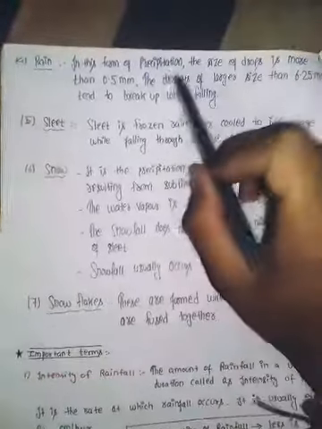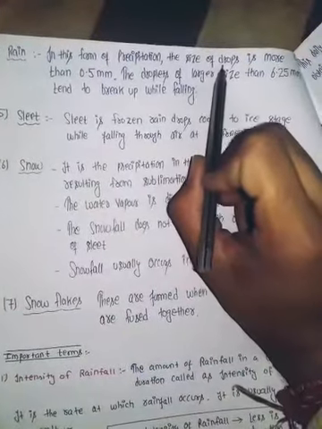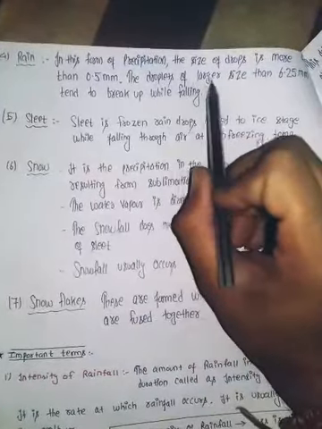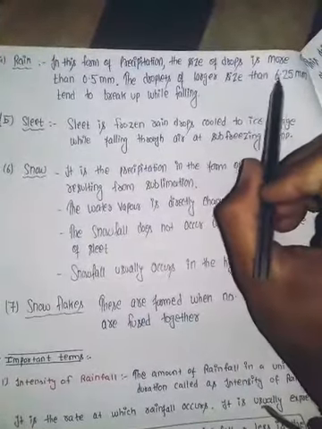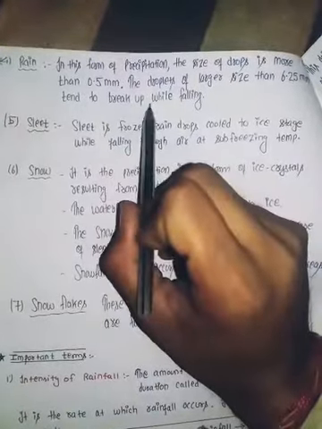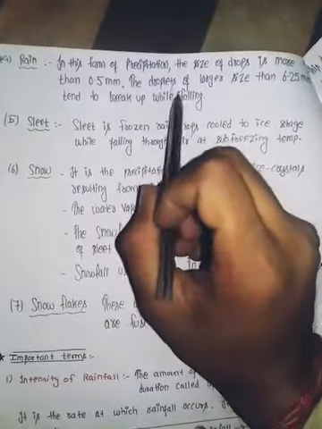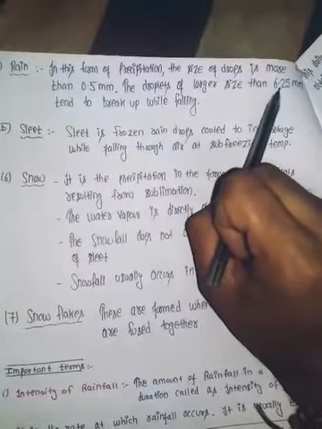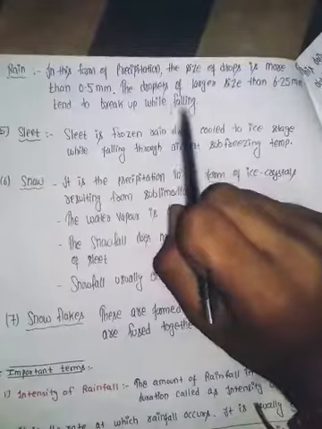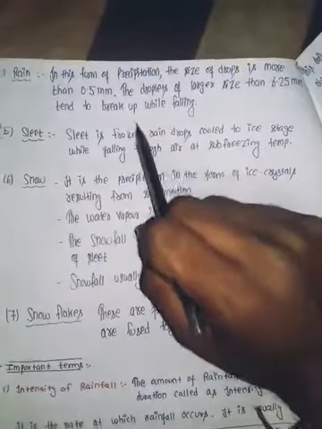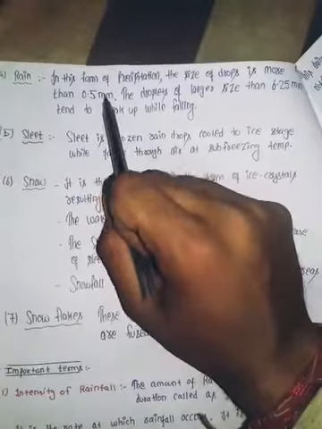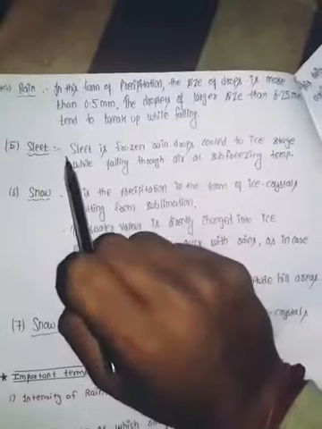The next one is the rain. What is rain? In this form of precipitation, the size of the drops is more than 0.5 mm diameter, and droplets of larger size than 6.25 mm tend to break up while falling. It means when the rainfall is starting, the droplets of size more than 6.25 mm tend to break up while falling, and they occur in the shape which is more than 0.5 mm, then it is called the rain.